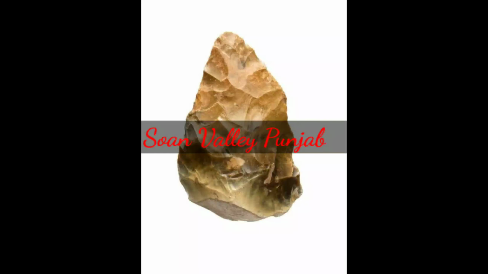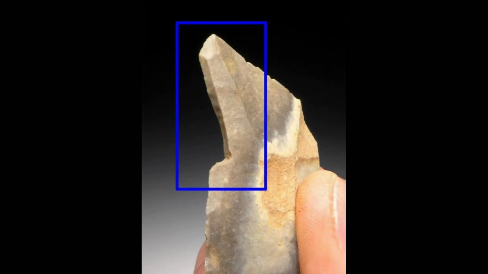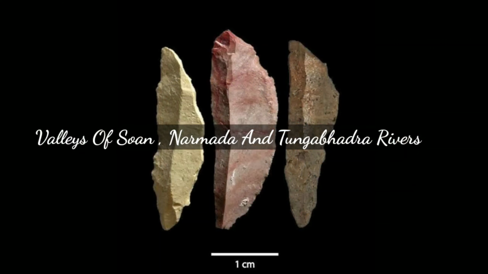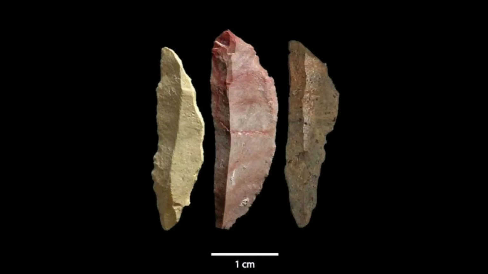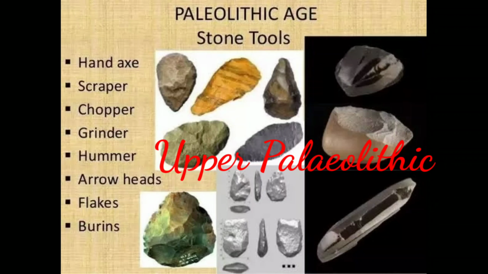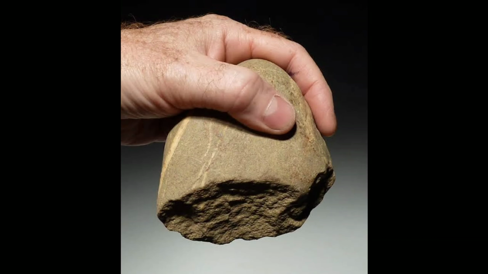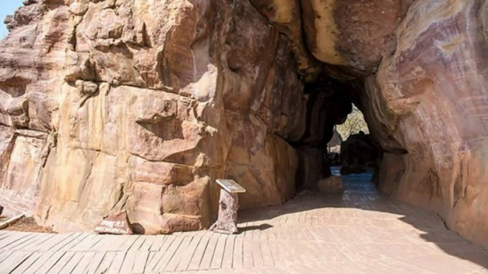In the middle Paleolithic, there was a further decrease in humidity of climate, so they used tools like flake blades, points, borers and scrapers. The sites located in present day valleys of the Son, Narmada and Tungabhadra rivers are the middle Paleolithic sites. In the upper Paleolithic, the climate was warm, and they used tools like scrapers and burin. The present day upper Paleolithic site is the Bhimbetka site, in Madhya Pradesh near Bhopal.